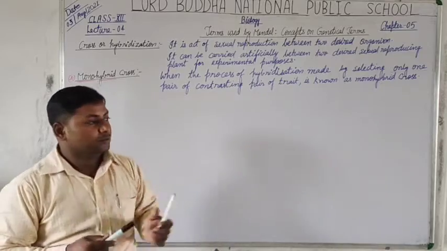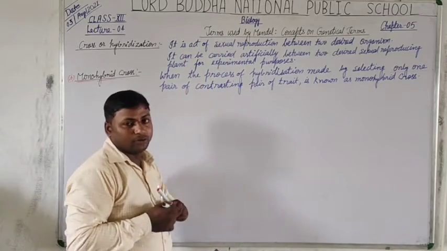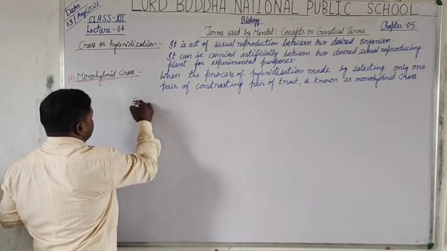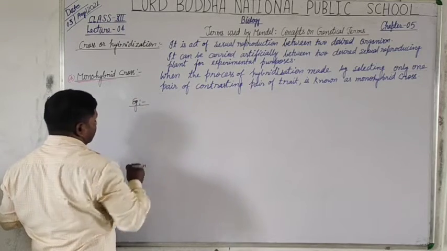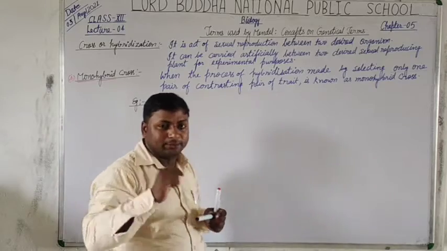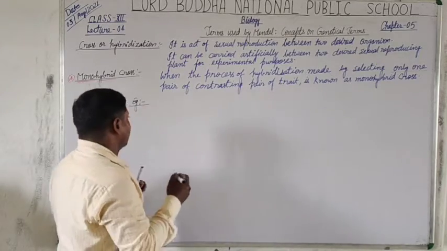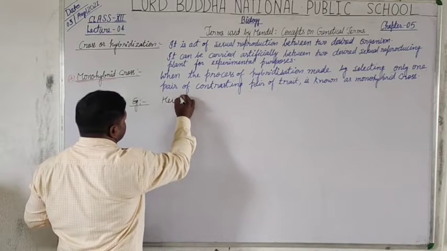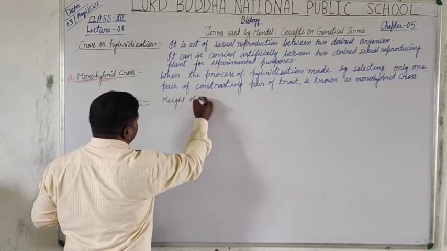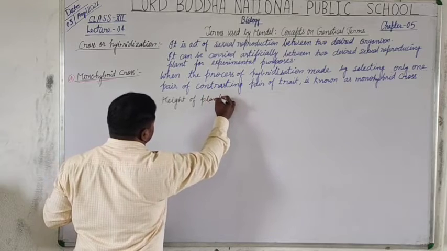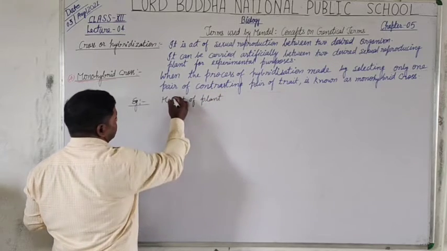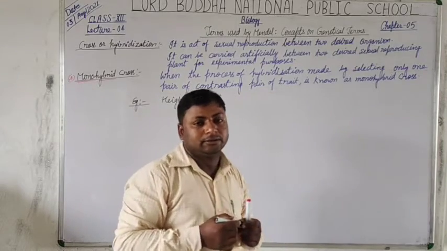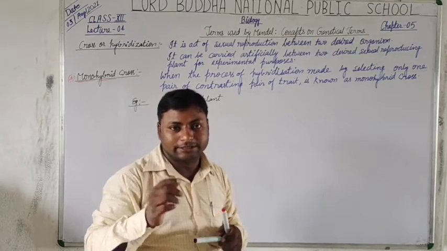Let's understand the monohybrid cross with an example. Students, as we know, in contrasting pairs of traits, when we talk about the height of a plant, we find there are two types of plant on the basis of the height of their stem.